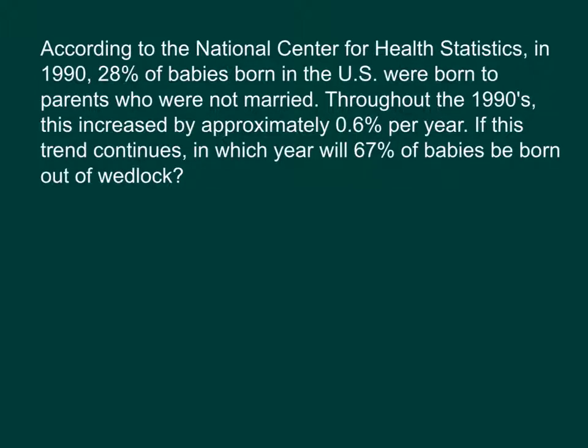So we're starting at, in 1990, 28%. We'll put 0.28 to represent that percentage. And it's going to rise each year 0.6%.